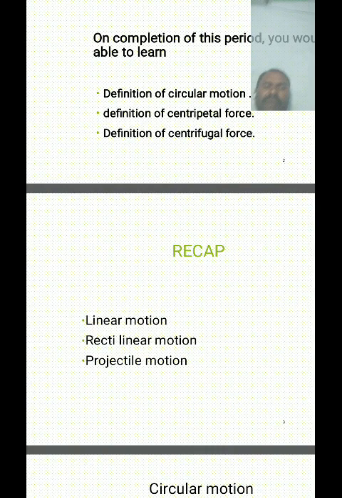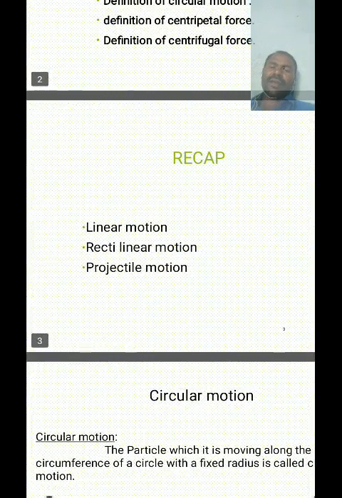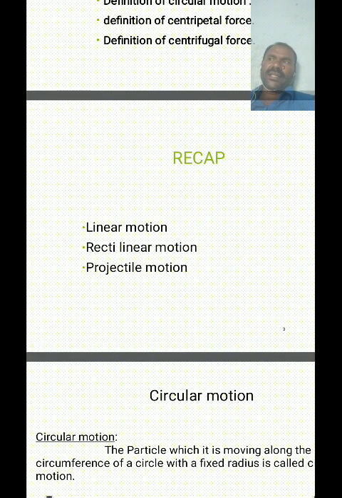Already we have discussed linear motion, rectilinear motion and projectile motion. Linear motion means the body is projected along either the horizontal or vertical direction. If bodies are projected along both horizontal and vertical directions, it is called rectilinear motion. Projectile motion means the body is projected at an angle other than 90 degrees.